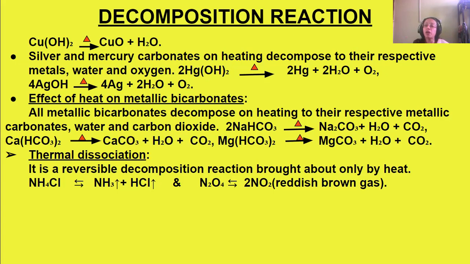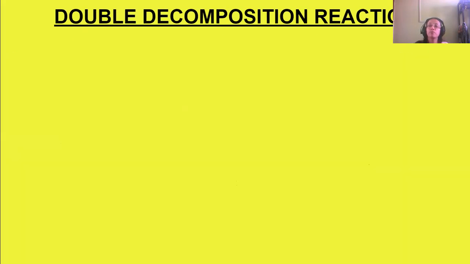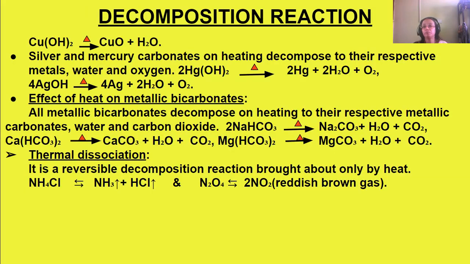Like ammonium chloride. Ammonium chloride on heating forms ammonia and hydrogen chloride. When they are cooled, they will again combine to form ammonium chloride. Then N2O4 also changes to reddish brown nitrogen dioxide gas, and again if the gas is cooled, it changes back to N2O4. Okay, so I'll stop here.